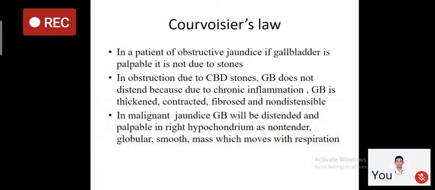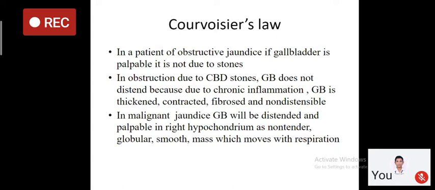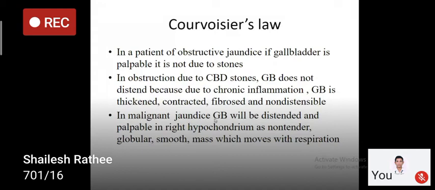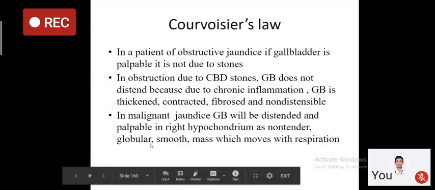And as you know, most of these CBD stones are secondary stones, means they have come downward from the gallbladder. Because initially they were present in the gallbladder, they have caused recurrent episodes of chronic cholecystitis, and thus your gallbladder is thickened, contracted, fibrosed, and non-distensible, and thus not palpable if there is obstructive jaundice due to CBD stone. Whereas in malignant jaundice, the gallbladder will be distended and palpable in the right hypochondrium as a non-tender, globular, smooth mass which moves with respiration.